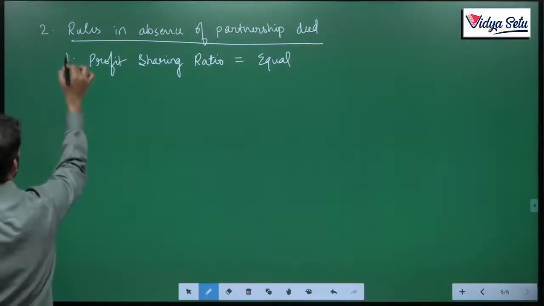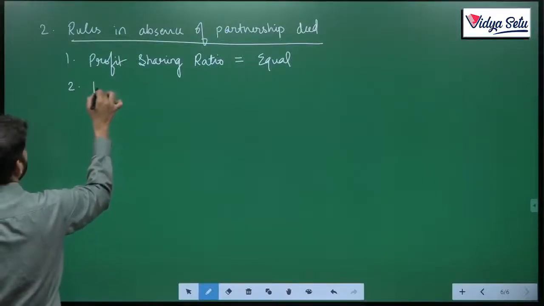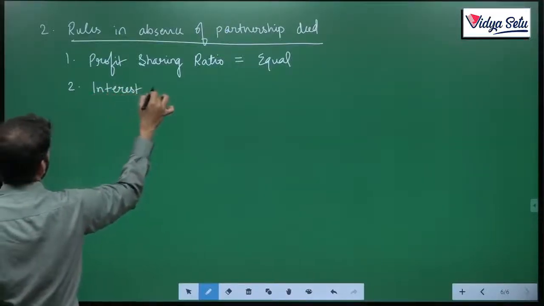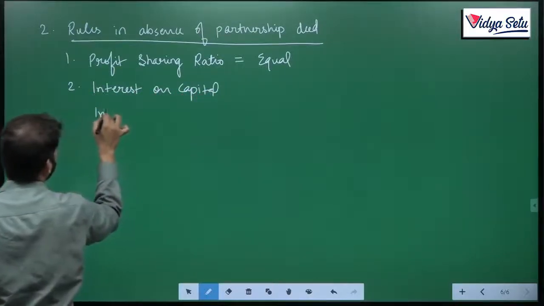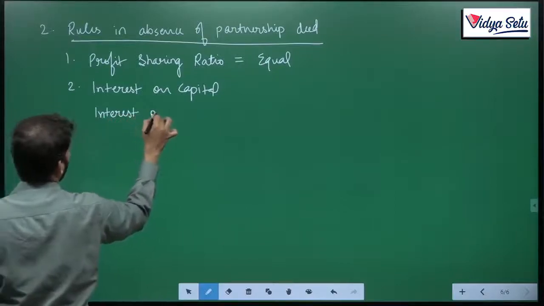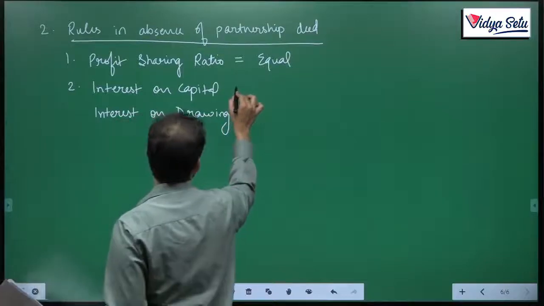Second, it will be interest on capital, interest on drawings, both.